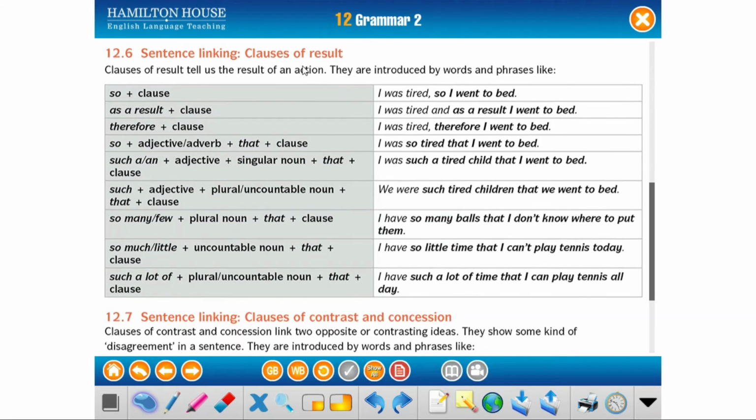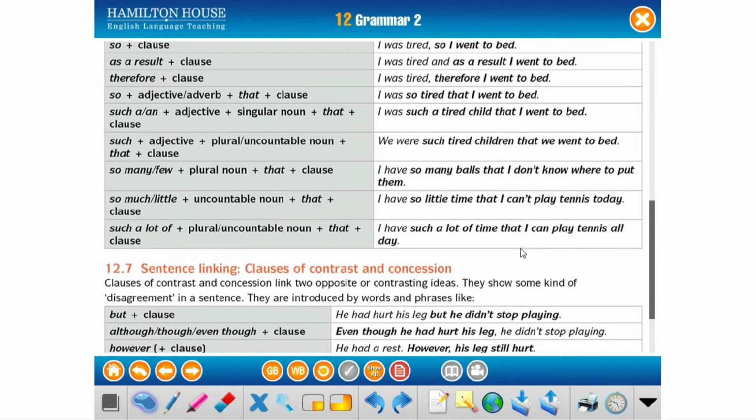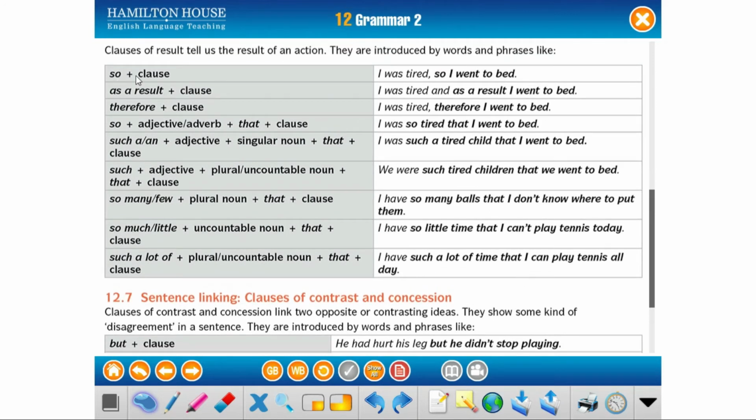Let's continue with the clauses of result. Remember that our theme is sentence linking. The clauses of result tell us the result of an action, and these are introduced by words and phrases like so plus a clause, as a result plus a clause, therefore plus a clause, so plus an adjective or an adverb plus that and the clause, such a, such an.